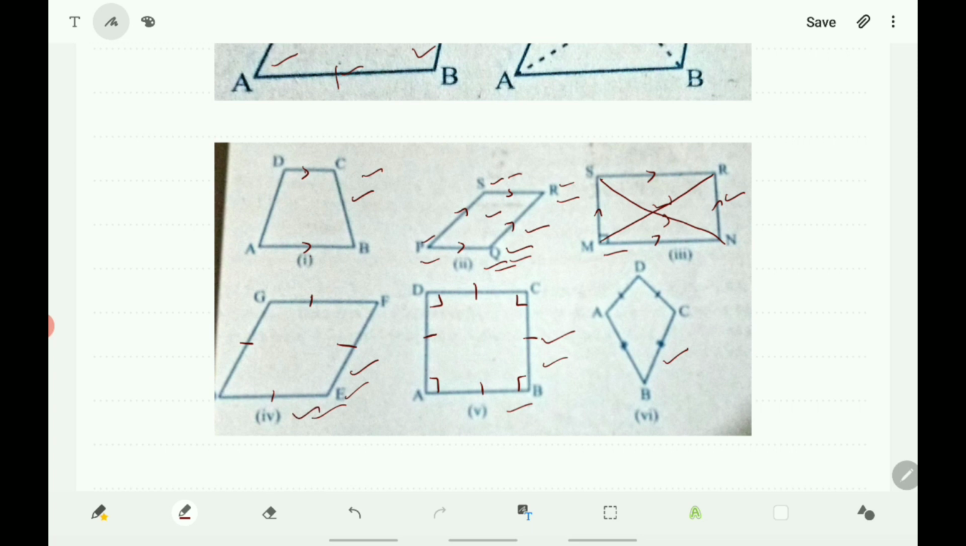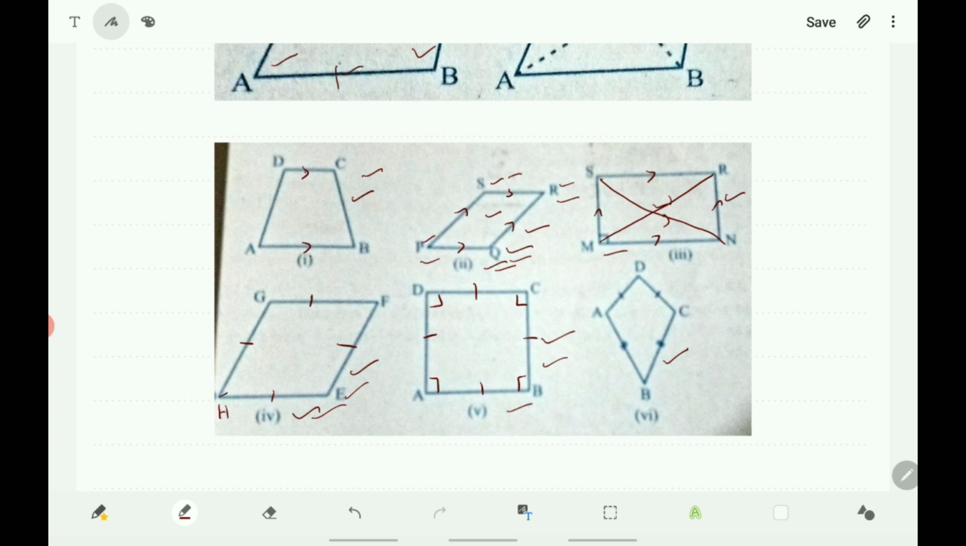And the fourth figure is a rhombus. A rhombus is also a parallelogram. It has all the properties of a parallelogram, and together with this, the special property is that all the sides are equal. Here, if EFGH is a rhombus, then EF is equal to FG is equal to GH is equal to HE.